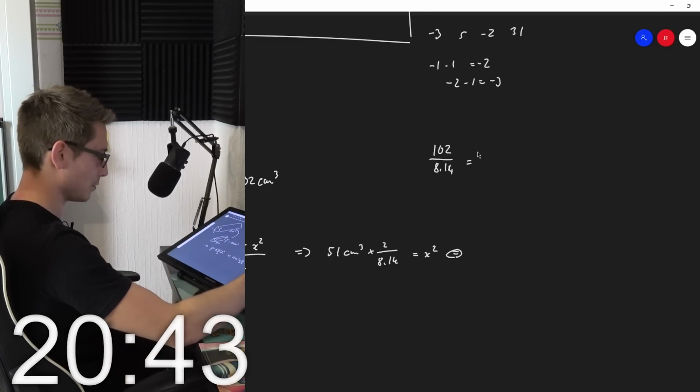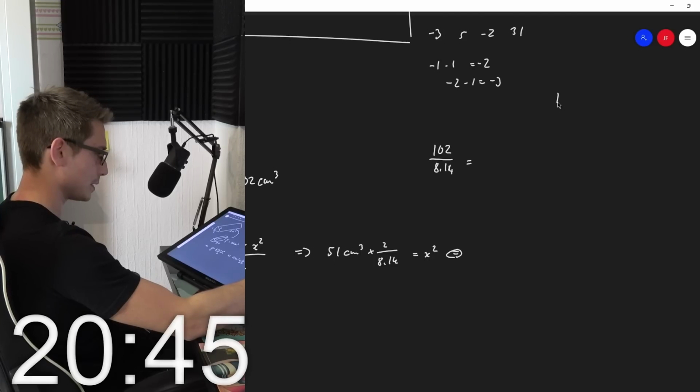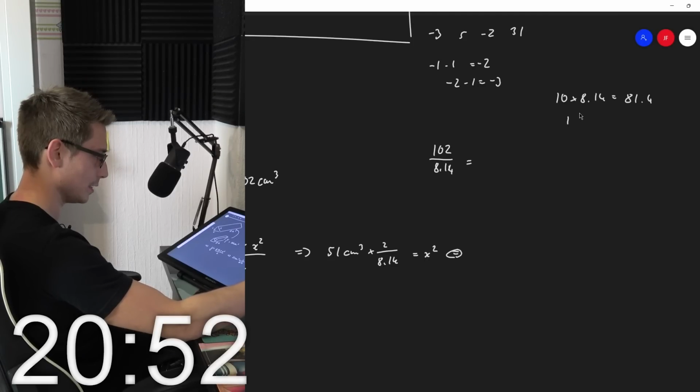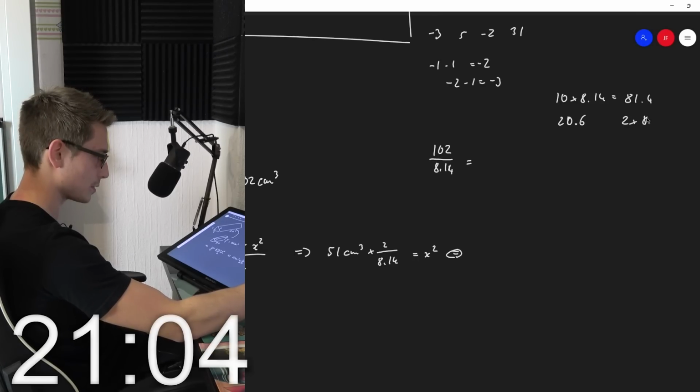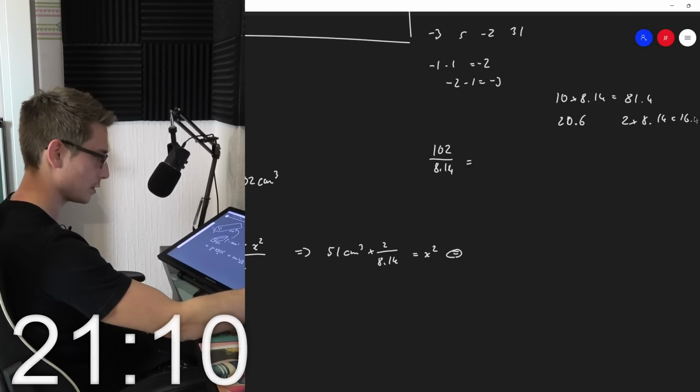So how often does it fit in there? 10 times 8.14 is 81.4, meaning what is still missing is 20.6. 2 times 8.14 is equal to 16.28.